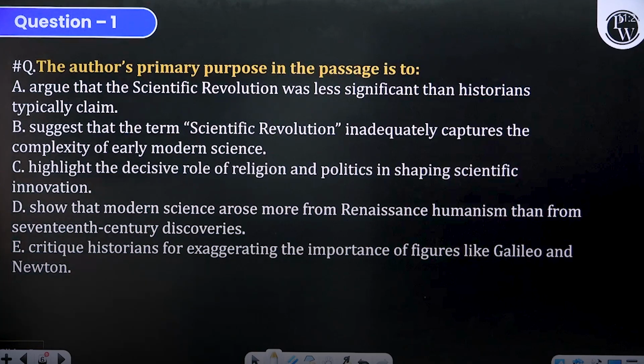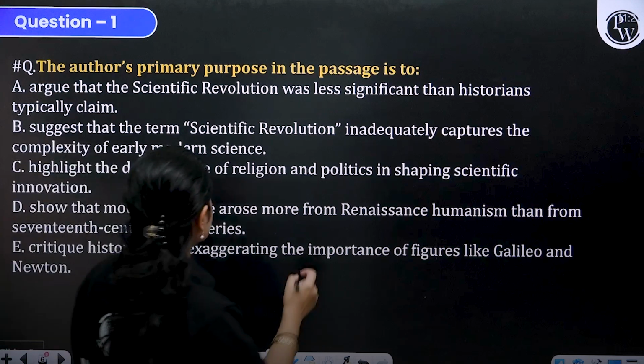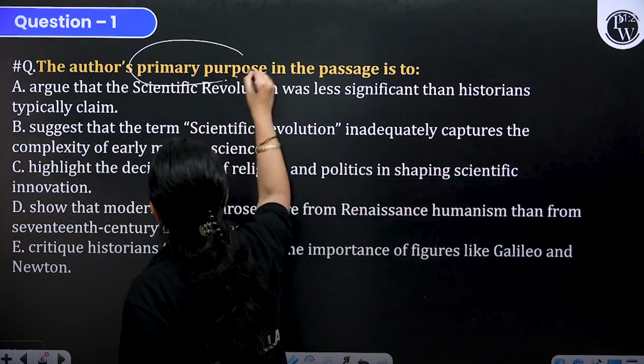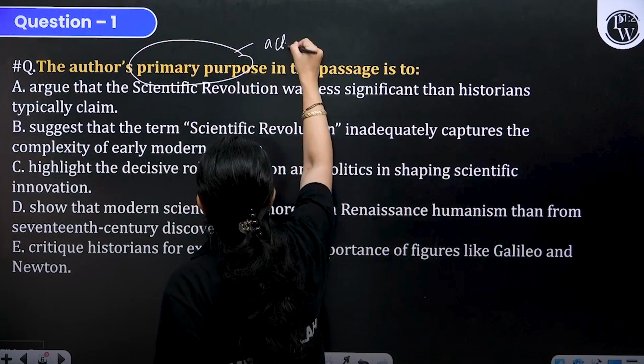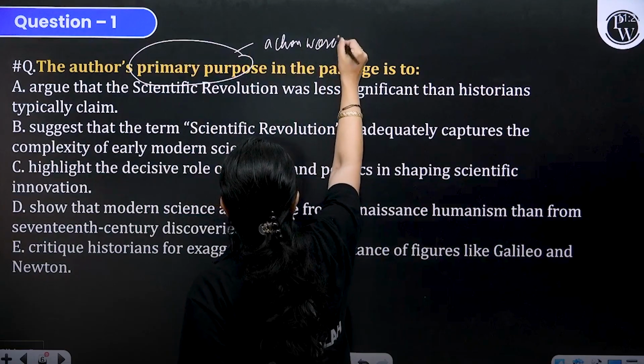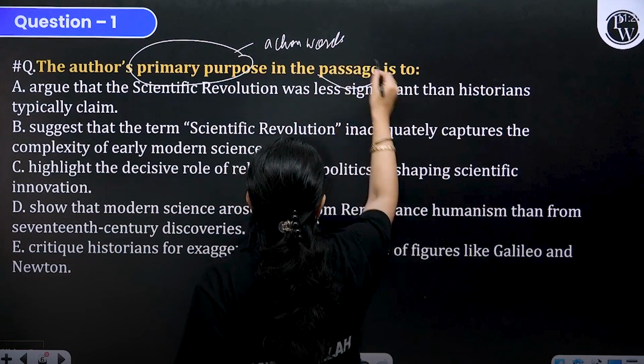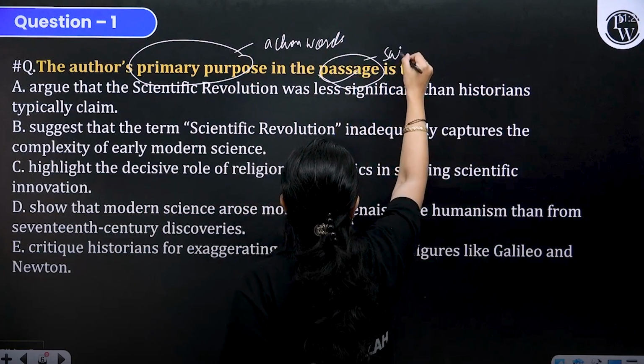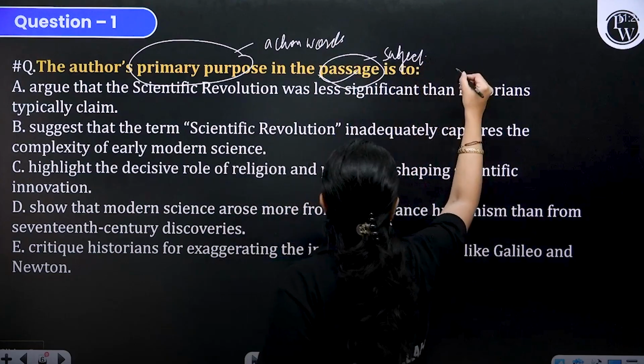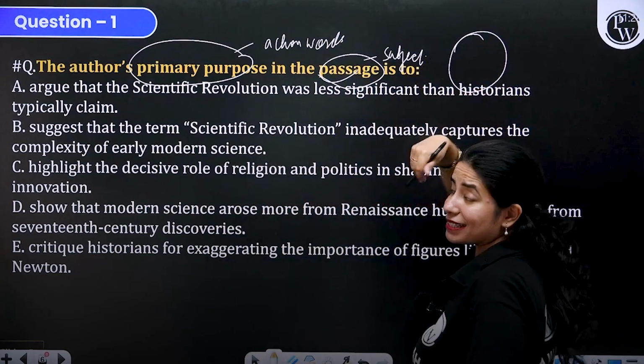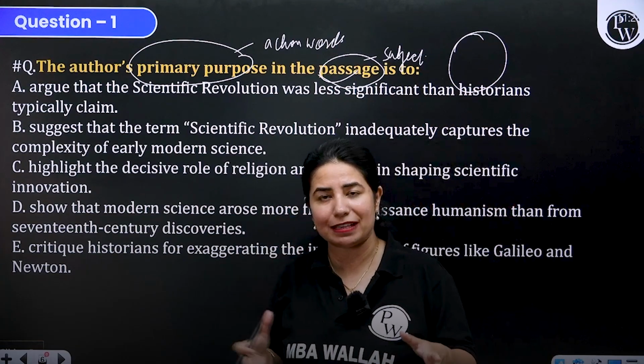The author's primary purpose. अब इस केस में आप ध्यान रखोगे that here what is the task word that has been given to you? These are our action words or task words, that indicate what we are supposed to do in the question. The entire passage is the subject of the question, right? So we have to consider the passage holistically, as an entirety, right?